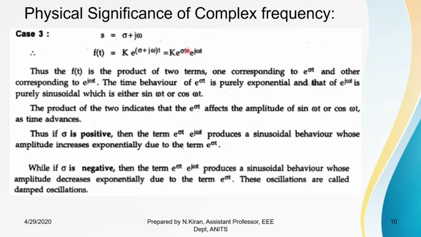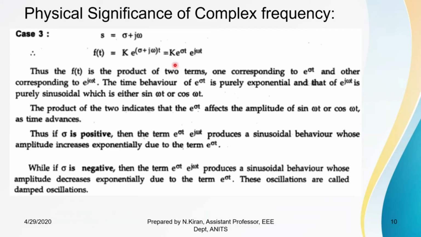E power sigma t represents the behavior of a purely exponential function, whereas e power j omega t is sinusoidal in nature, which is either sin omega t or cos omega t.